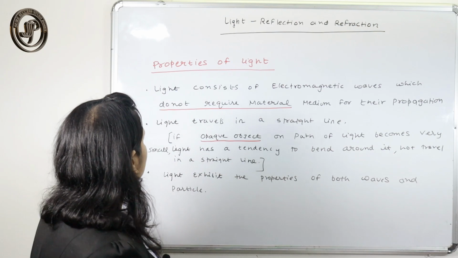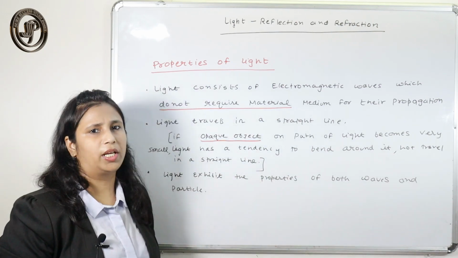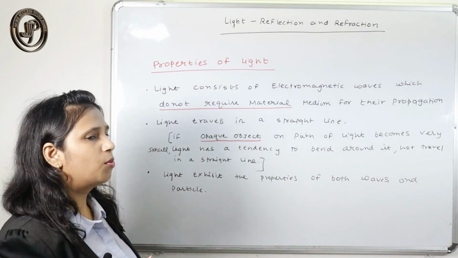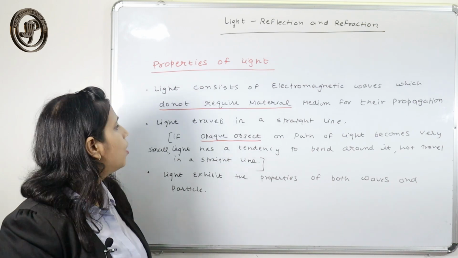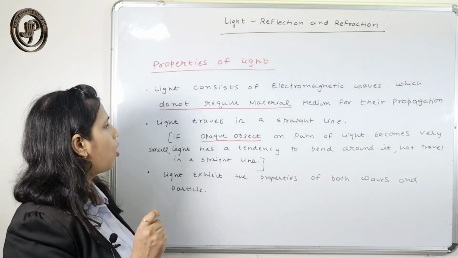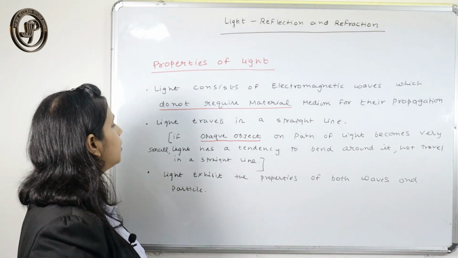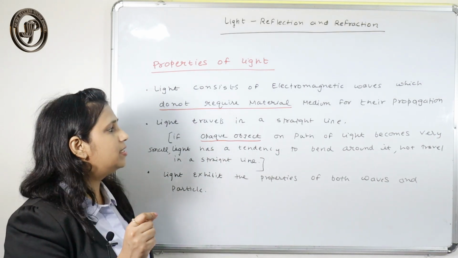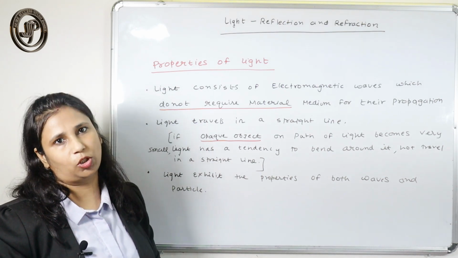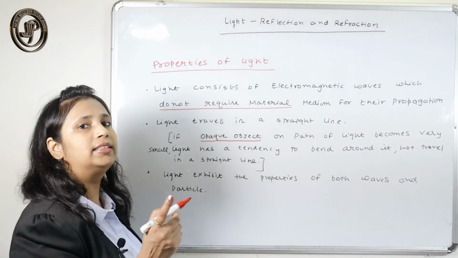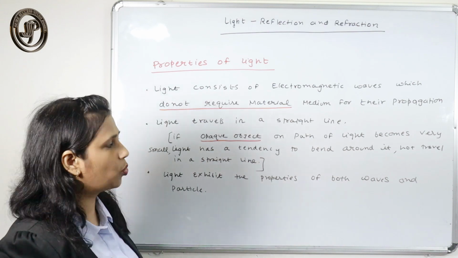The second property is that light travels in a straight line. Light always travels in a straight line, but if a small opaque object comes in its path, then light has a tendency to bend around its corner. In that case, light does not travel in a straight line.